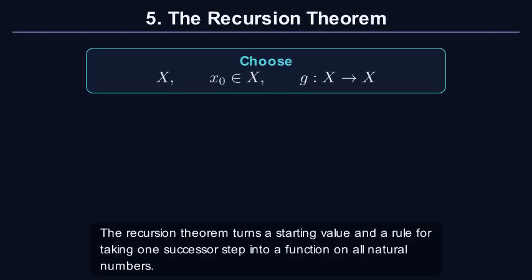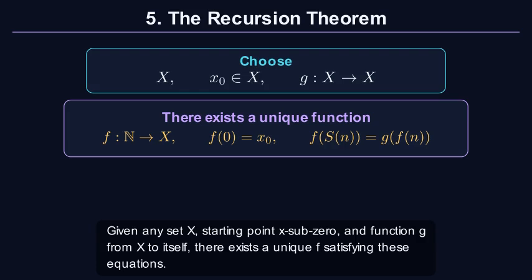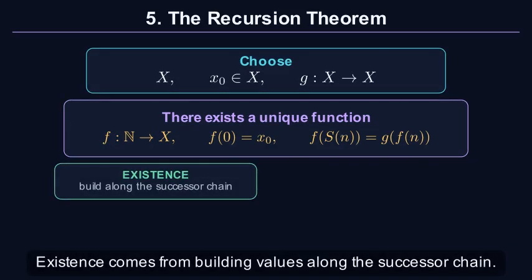The recursion theorem turns a starting value and a rule for taking one successor step into a function on all natural numbers. Given any set X, starting point x sub 0, and function g from X to itself, there exists a unique f satisfying these equations. Existence comes from building values along the successor chain.